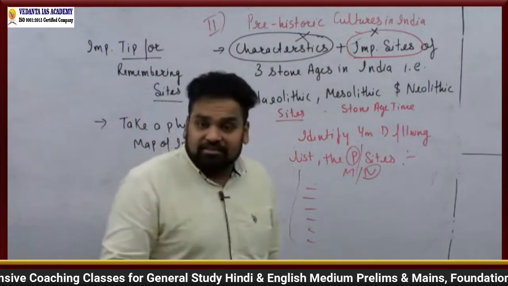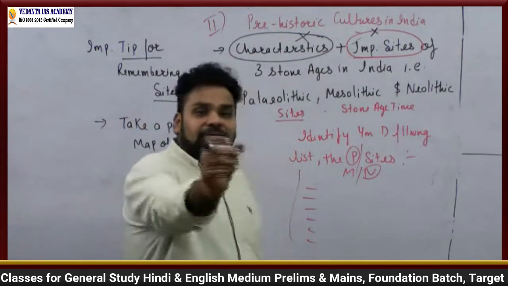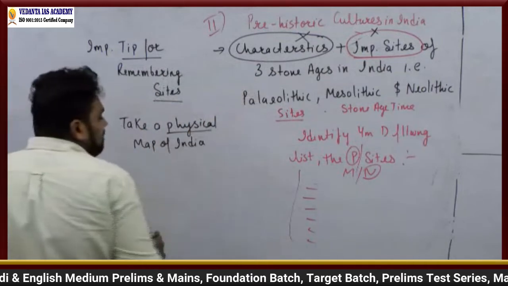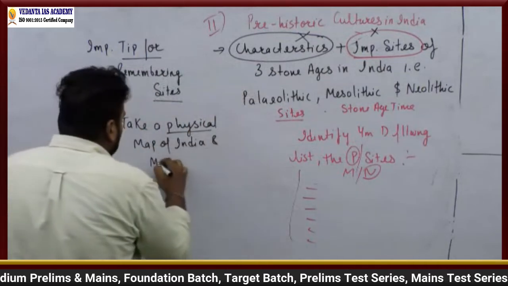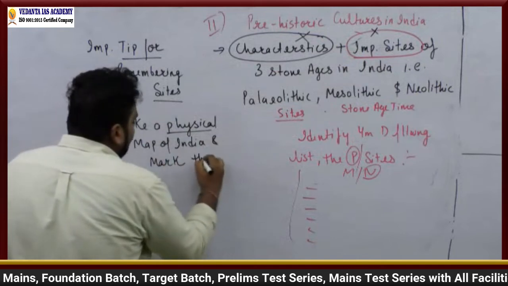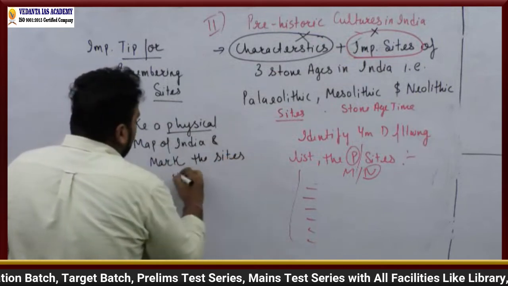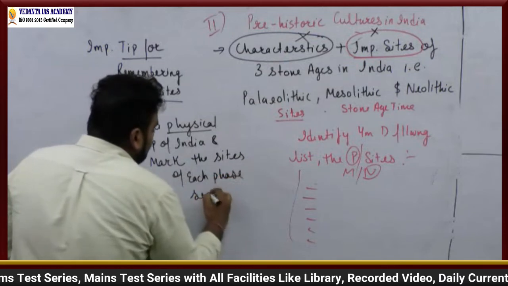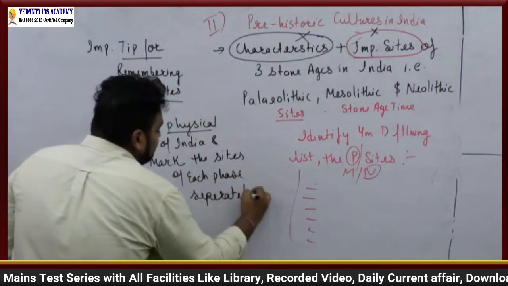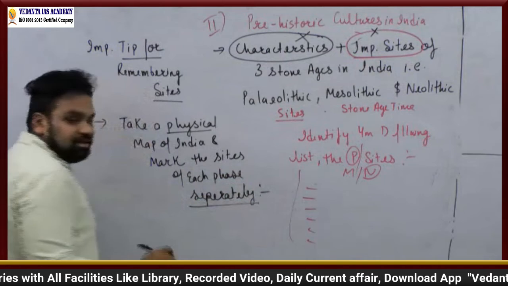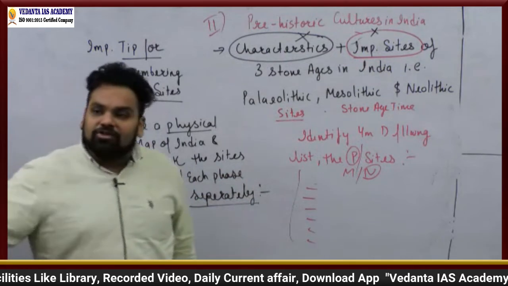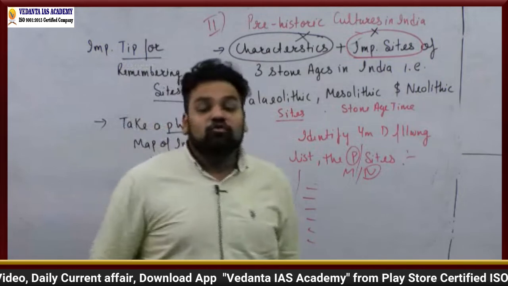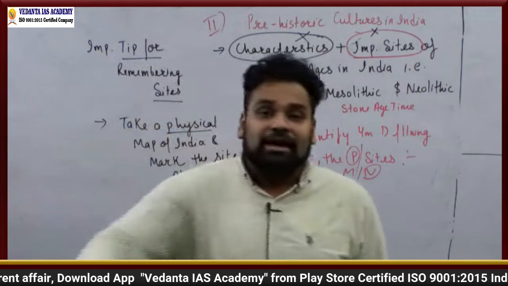You can use a stencil to highlight that these are all the sites of the Paleolithic, right? Take a physical map of India and mark the sites of each phase separately. The word is separately. Don't make a khichdi of them, because then even if you try to remember, you won't be able to remember it for your entire life.